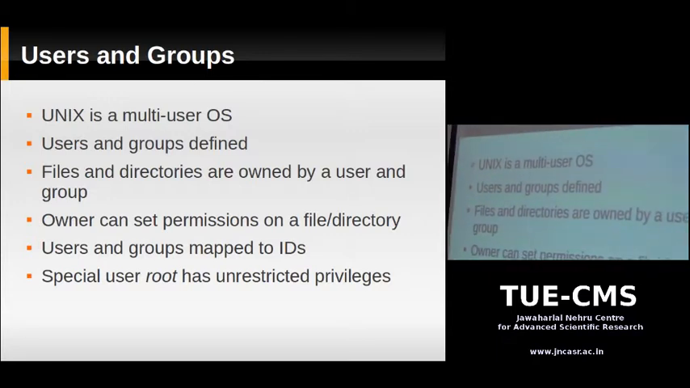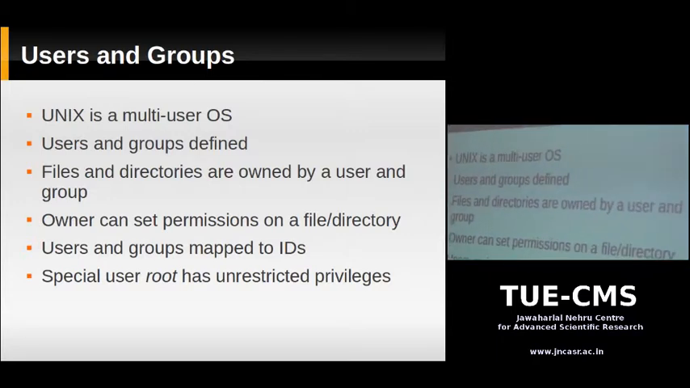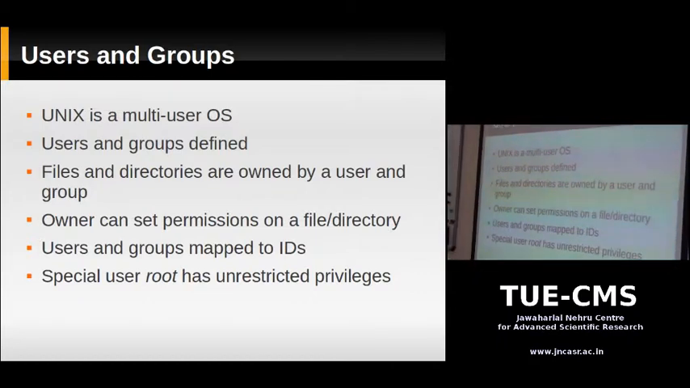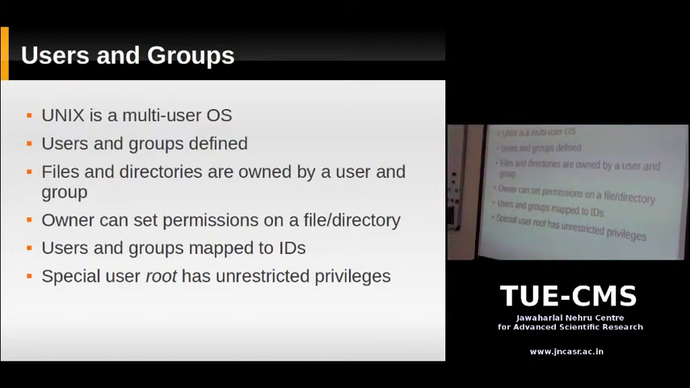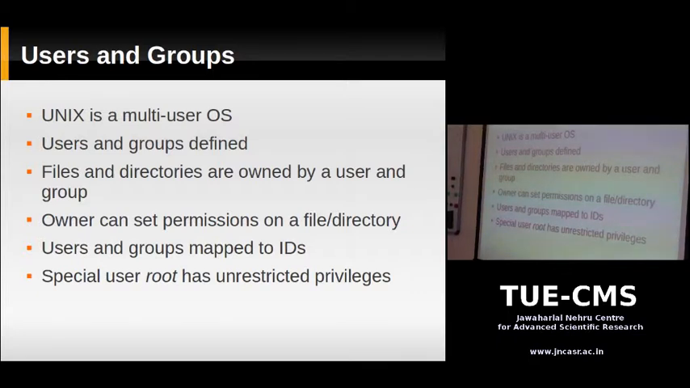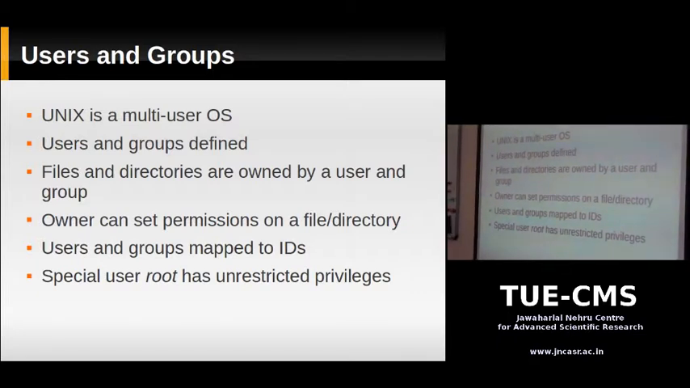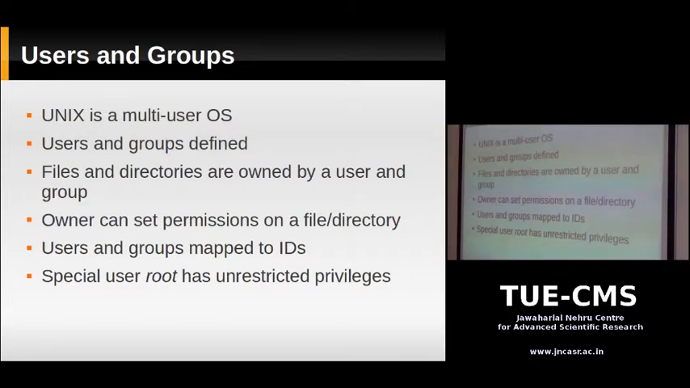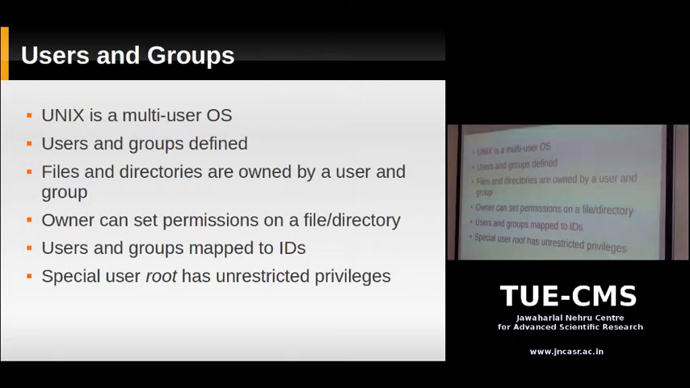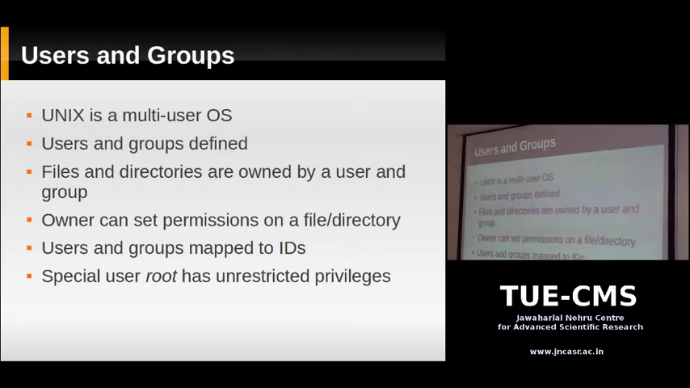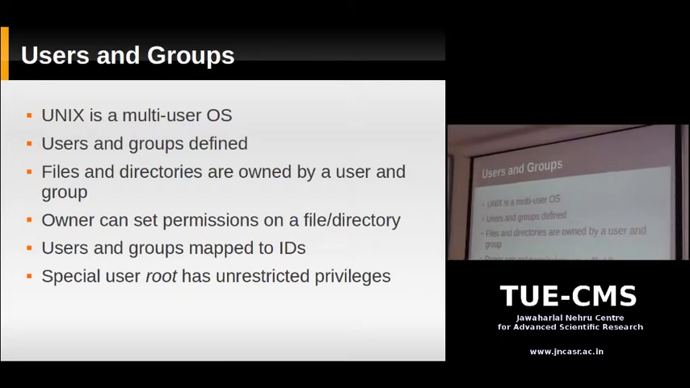Now, every file has a user and group ID associated with it. Usually names in Unix are mapped to IDs. So suppose user 1 is mapped to ID number 5, and group 1 is mapped to ID number 12. So there's a group ID and a user ID.